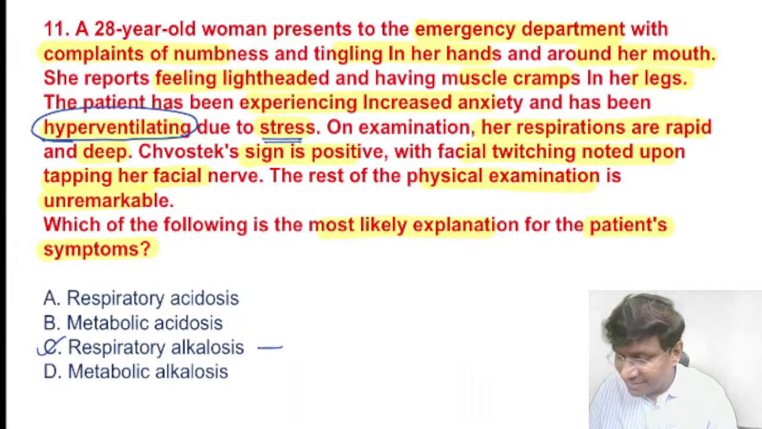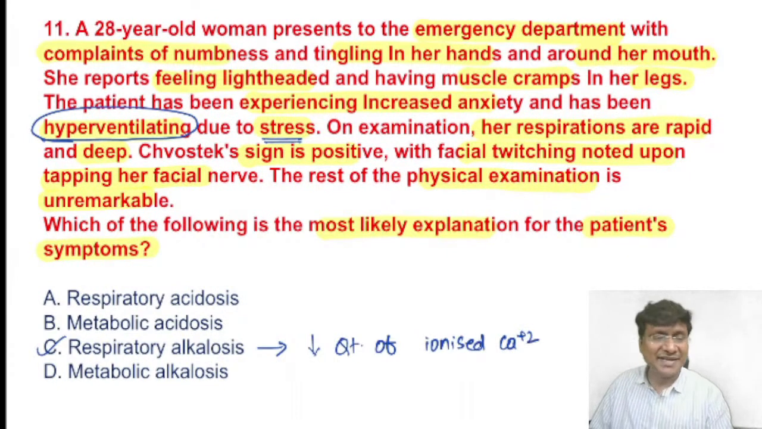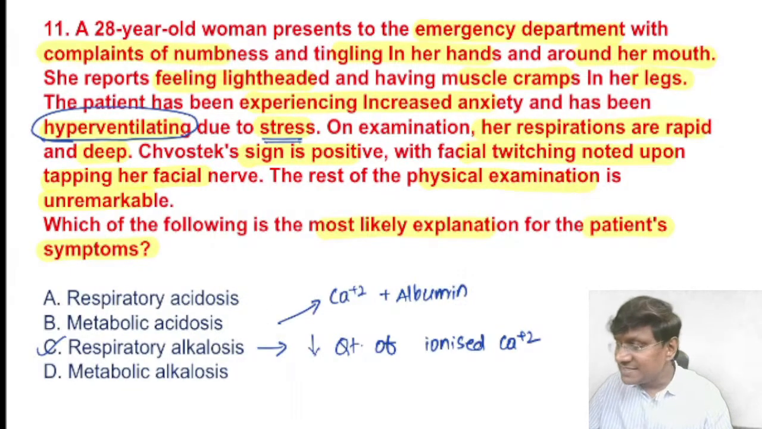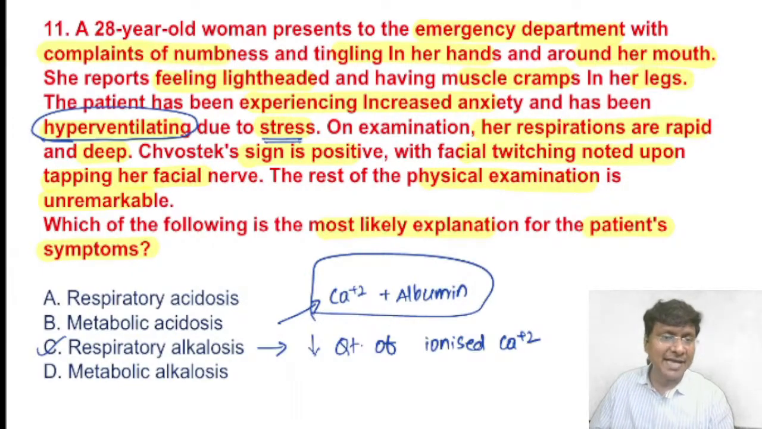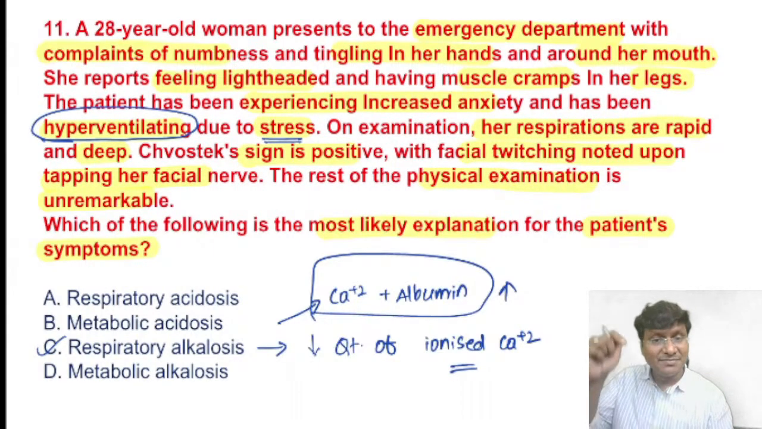Now, whenever there is respiratory alkalosis, please remember there will be a decrease in the quantity of ionized calcium. Why is that? Because the ionized calcium will bind with albumin in the scenario of respiratory alkalosis. So once there is increased binding of ionized calcium with albumin, your bound form of calcium increases, but what will happen to your ionized calcium? The ionized calcium decreases.